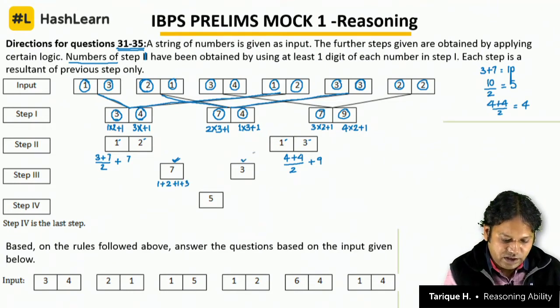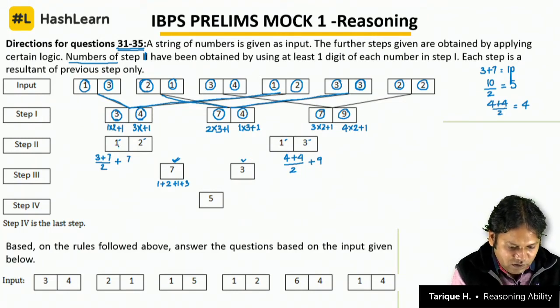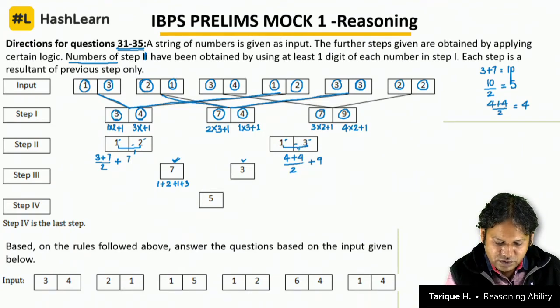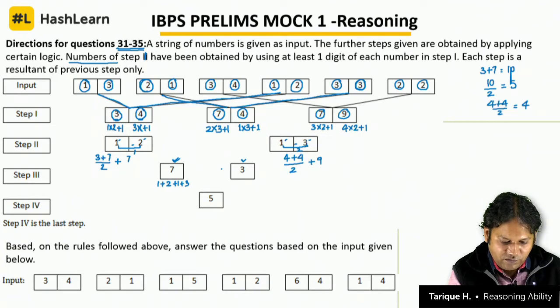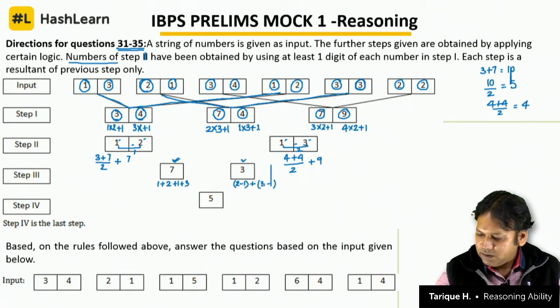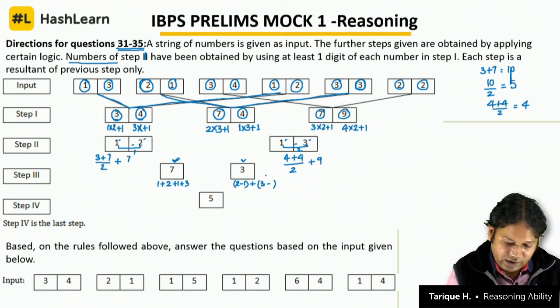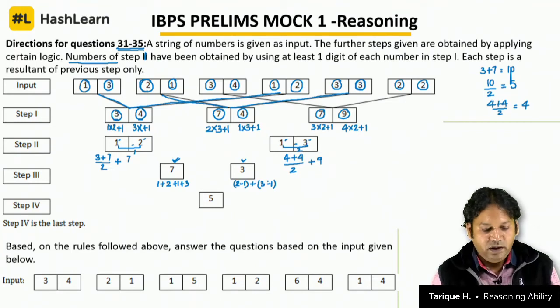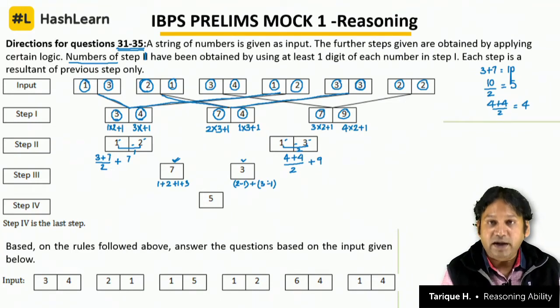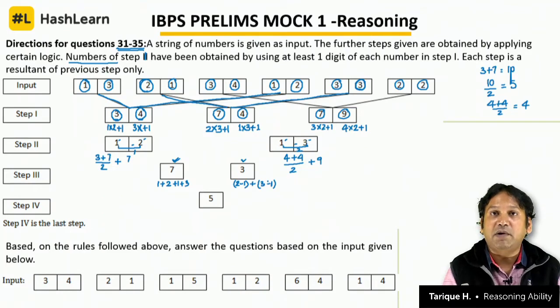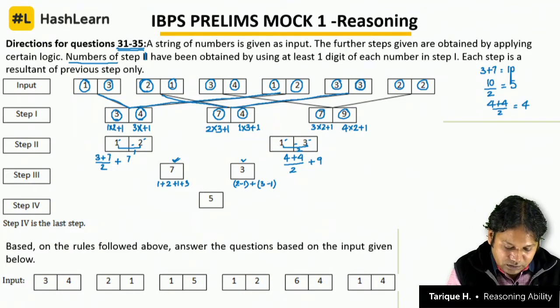Now the question is, how did we get this 3? So take the difference of these two numbers: 1 and 2 difference is 1, 1 and 3 difference is 2, add that. So the difference of the numbers 1 and 2 plus the difference of the numbers 3 and 1. That is what makes this question very, very high. So the unique way of getting each digit, the logic is there. I am telling you the answers here, but you have to figure this out entirely on your own in the examination under the time bound pressure of the exam. So 2 minus 1 plus 3 minus 1 is 3. That's how we get this 3.